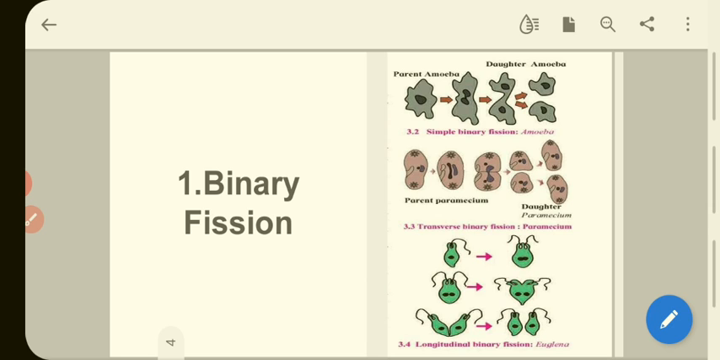First is binary fission. Bi means two. Prokaryotes like bacteria, protists like amoeba, paramecium, euglena, etc., and eukaryotic cell organelles like mitochondria and chloroplast perform asexual reproduction by binary fission. In this process, the parent cell divides to form two similar daughter cells. Binary fission occurs either by mitosis or amitosis.